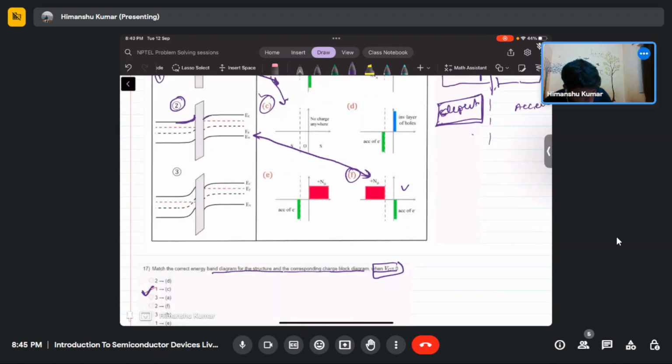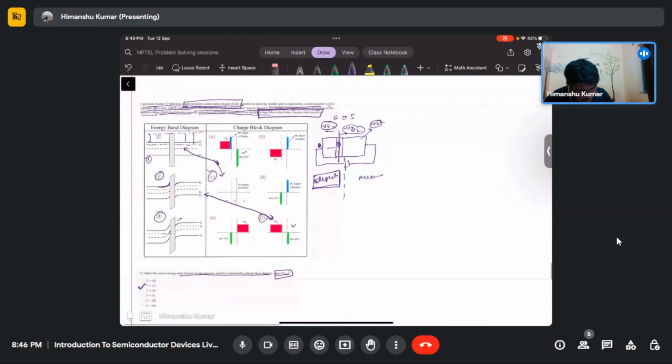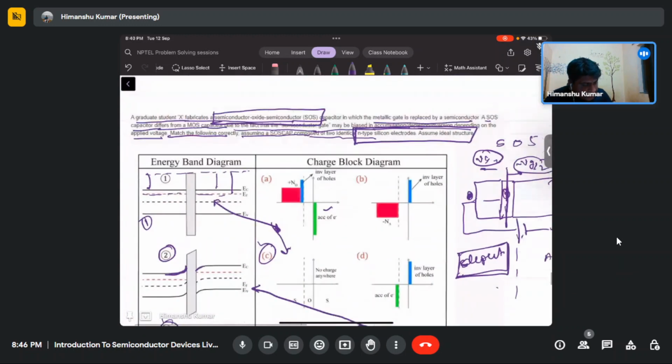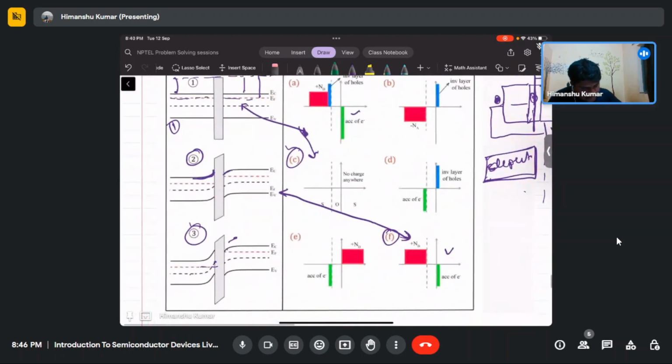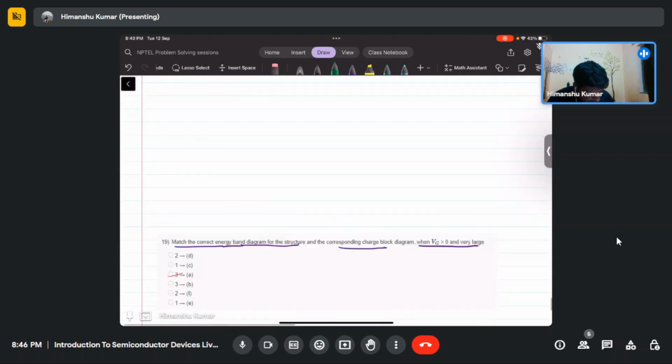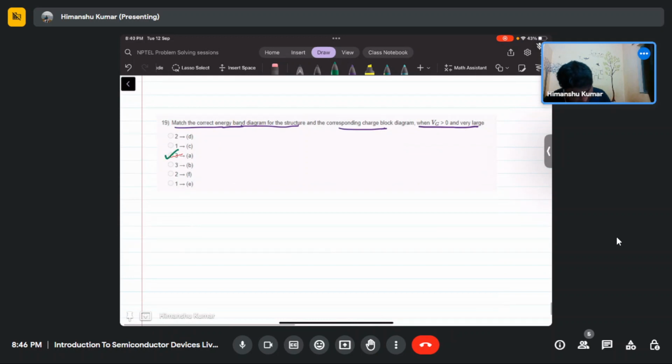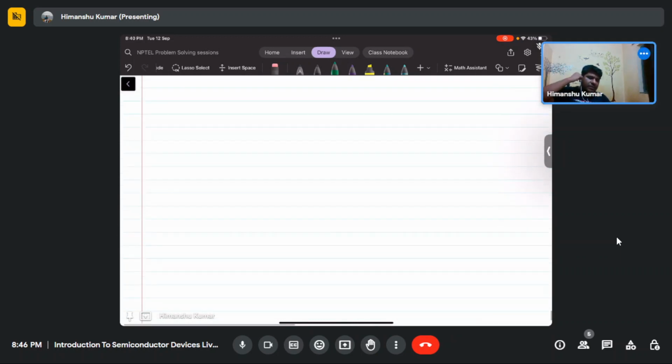So here this will become accumulation. The right side is accumulation, and the left side, as you see, psi s has moved above psi f, so inversion is happening. So the third will be inversion on the left side and accumulation on the right side. So which option matches this? The A option is matching to this. So the correct option will be 3A.